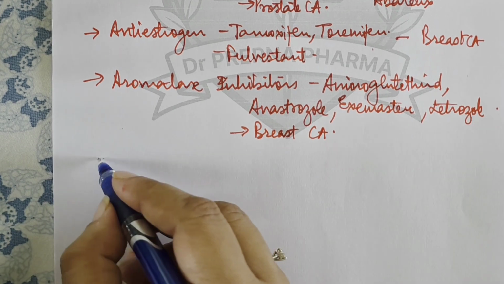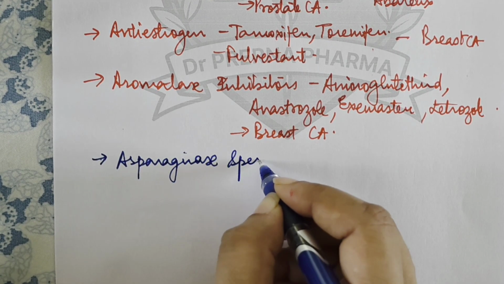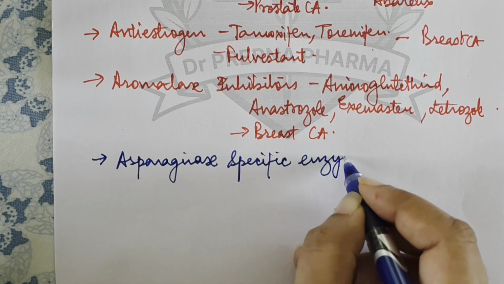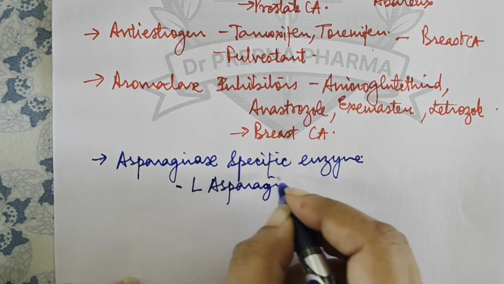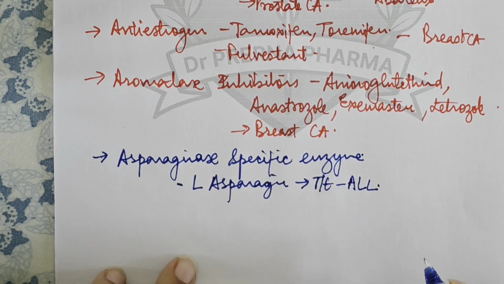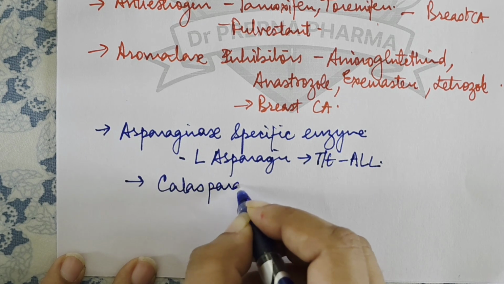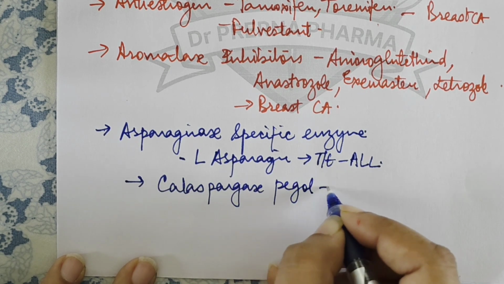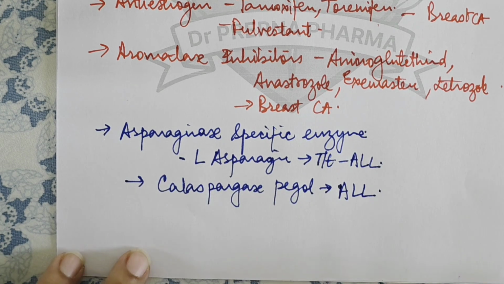Then we have some other anti-cancer agents like asparagine specific enzymes. So in this comes the drug L-asparaginase. This is the enzyme which is used for the treatment of acute lymphoid leukemia. Okay. Then there is one drug, calaspargase pegol. This is a pegylated substance. This is a long-acting asparagine specific enzyme. This is approved for the treatment of ALL.